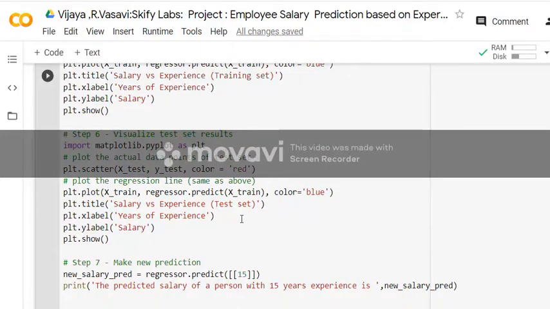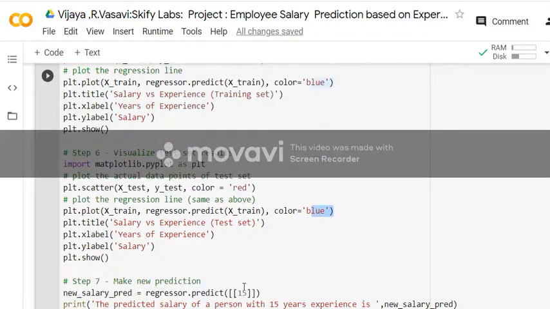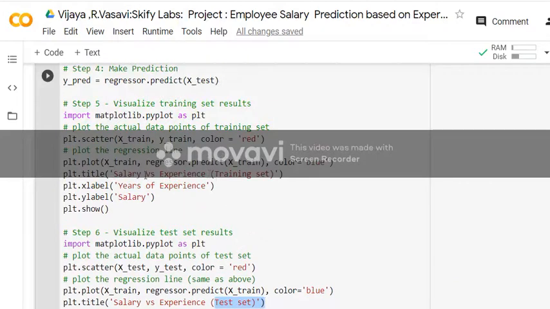Similarly, I have done the testing part. For testing, I have taken the line as blue, and I have taken the same things, just labeled it separately. For the test, I have added the test set and the experience. So this is how the lab will run at runtime. Even I can change it to some other color, blue or whatever.